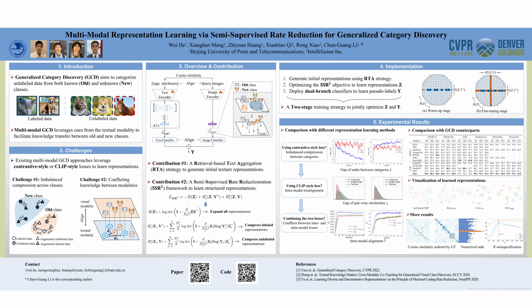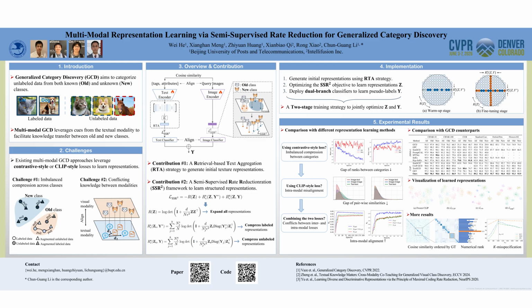First, the widely used semi-supervised contrastive losses in GCD lead to imbalanced compression. That is, representations of known classes are overcompressed, while those of novel classes lack supervision signals and thus remain undercompressed. Besides, some multimodal GCD methods overemphasize inter-modal alignment while ignoring intra-modal structure of learned representations.